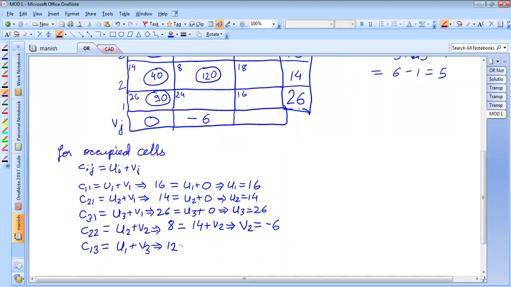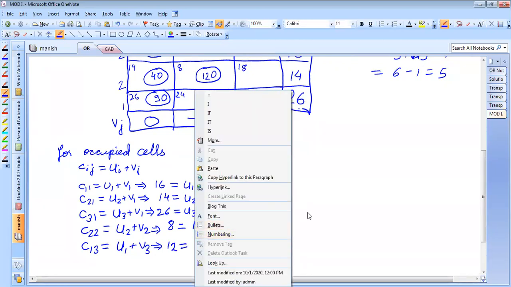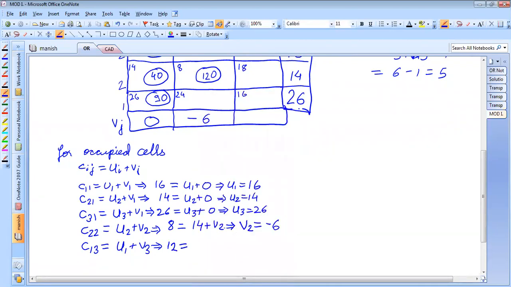So 12 is equal to U1, which is 16, plus V3, implying that V3 is equal to 12 minus 16, which is minus 4. Minus 4. Correct? Any doubts up to this point? No, sir. Any doubts, students? No, sir.